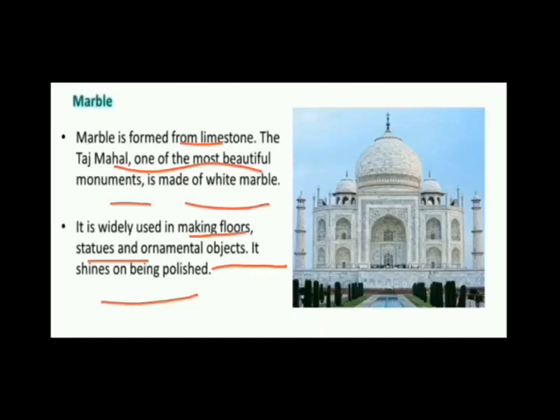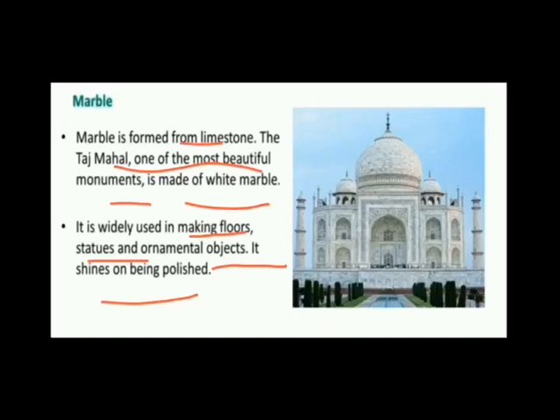The texture of marble is granular and coarse, and it is a light colored rock which is used for making statues for architectural and ornamental purposes, and also for making different floors and ornamental objects.